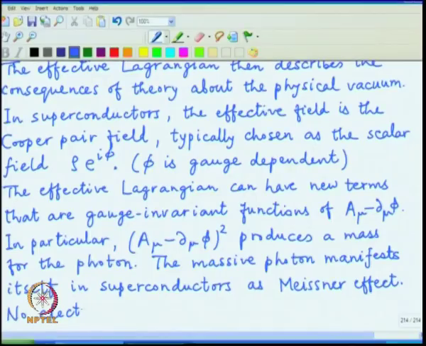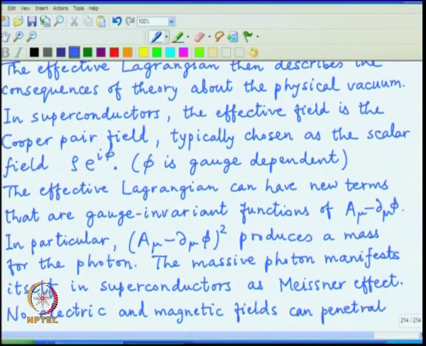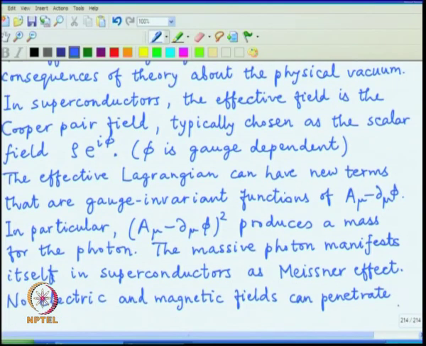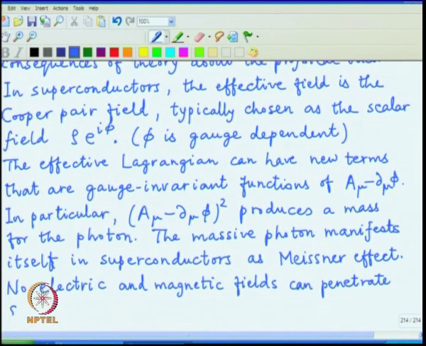no electric and magnetic field can penetrate superconductors. This is a drastic but very easily seen effect.